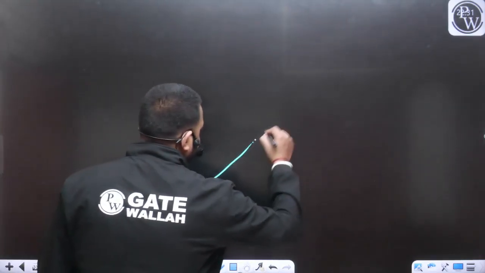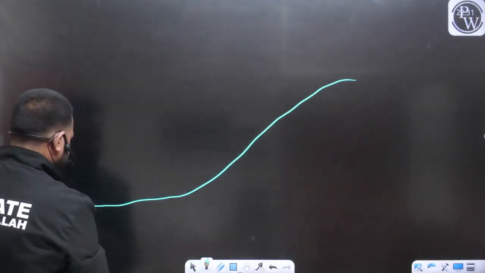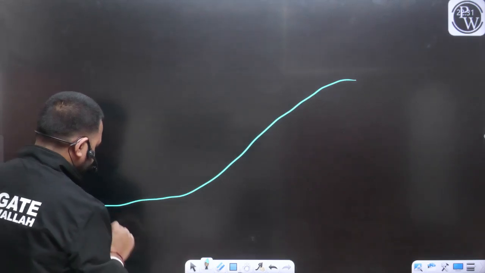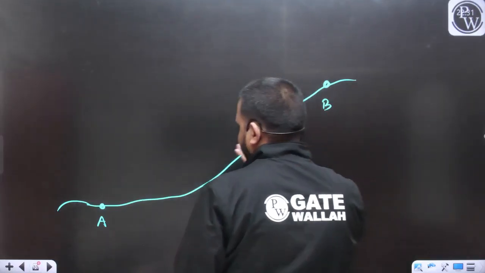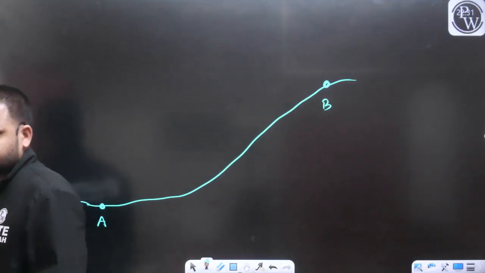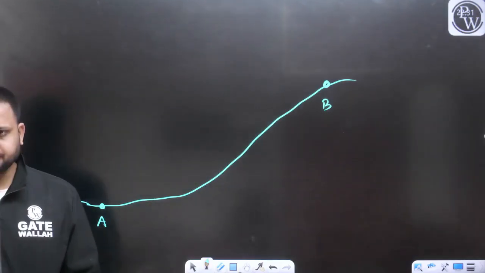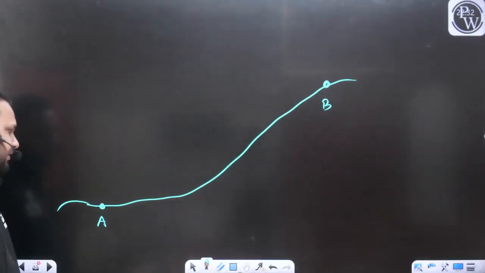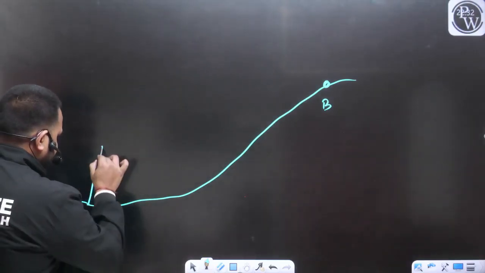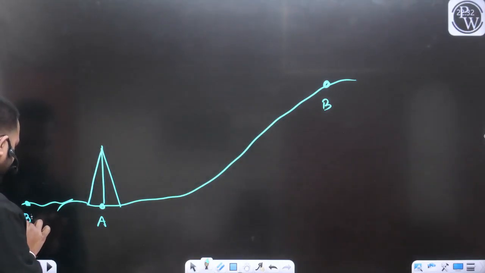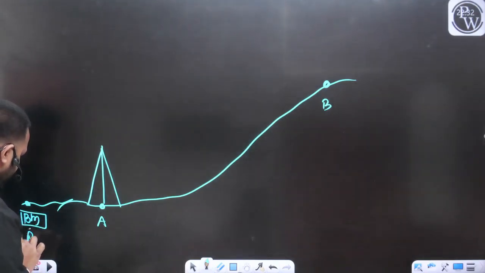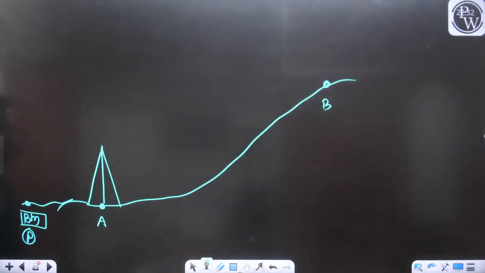Let's see here. For example, this is the basic situation. Somewhere here is the point A, and somewhere here, let's say, is the point B. This is the situation of the ground. Now let's try to understand what we have done. We have placed the tachometer here. Obviously, if we are talking about leveling, we should have a point of known elevation, and that is nothing but our benchmark.